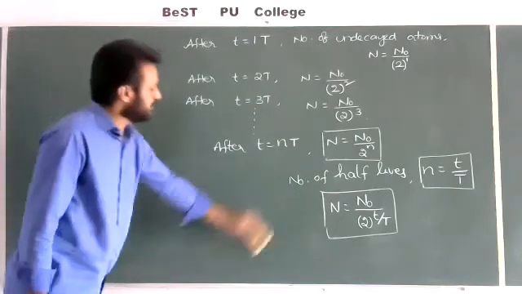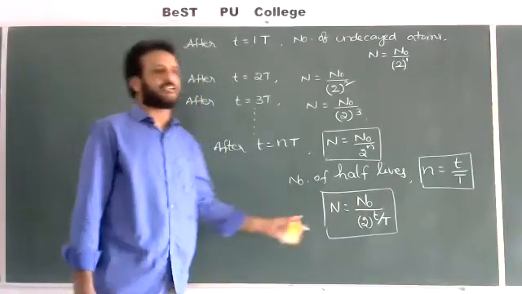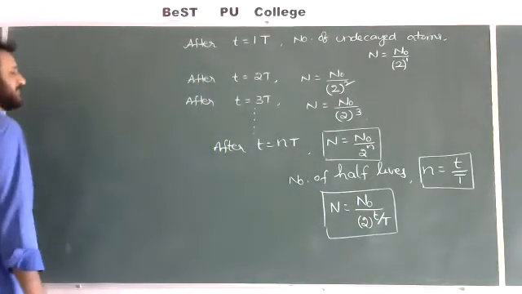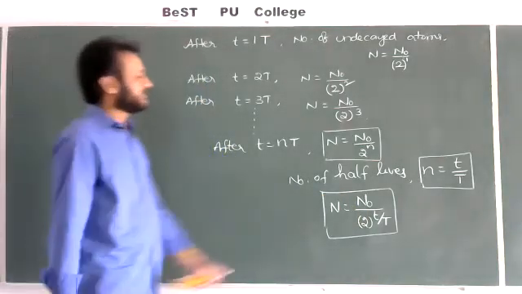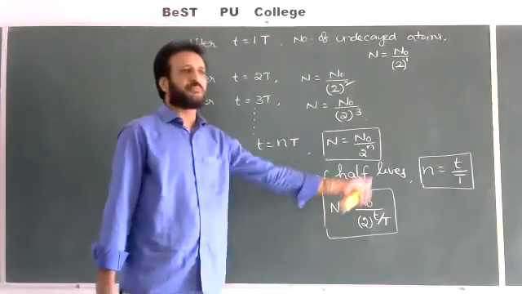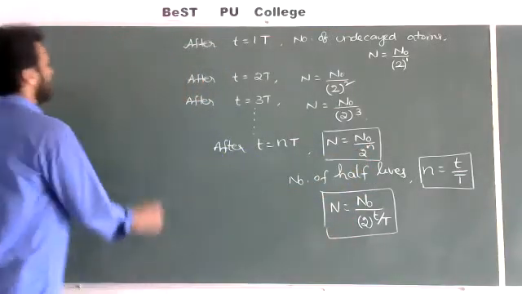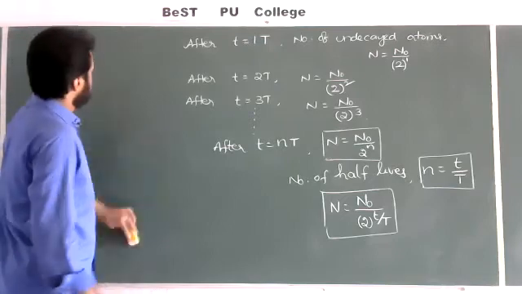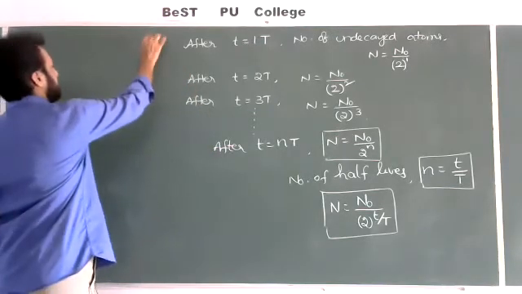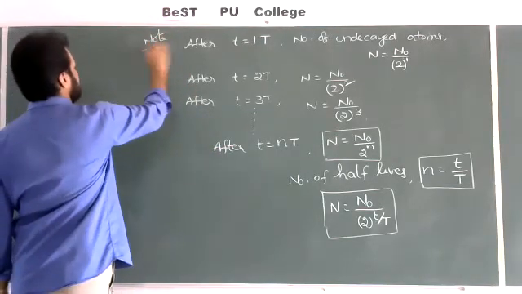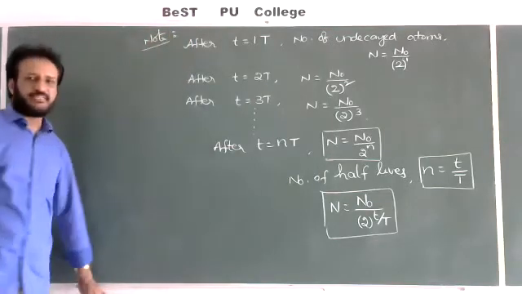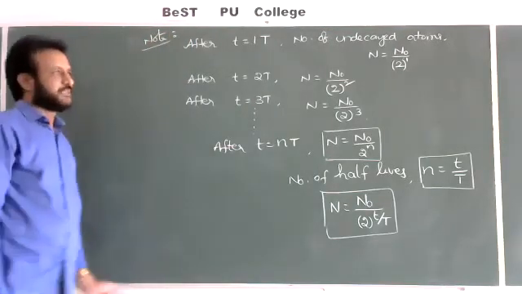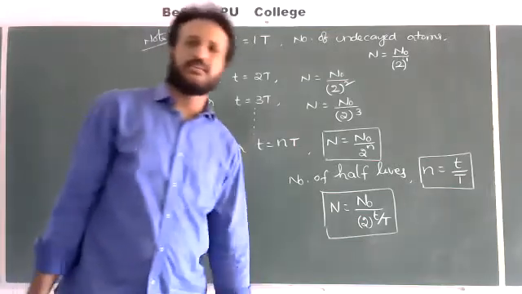Here only we can write one more formula. If we take N naught to the left side, what will you get? N by N naught is equal to 1 by 2 to the power of small t by capital T. I will write it here. This concept is total only for completed exams. If you want to, you may put it as a note point. Whatever we are writing here is a note point, you may put and write.